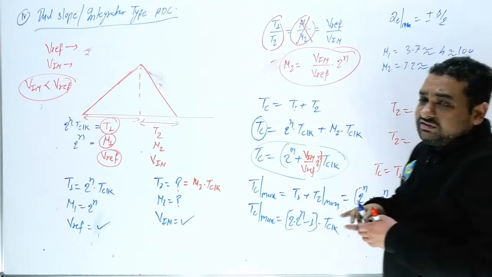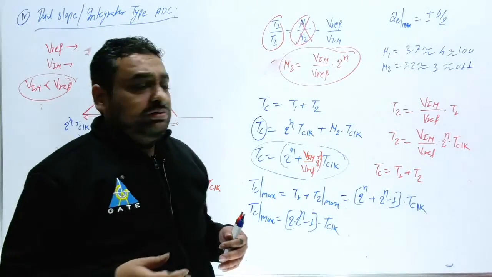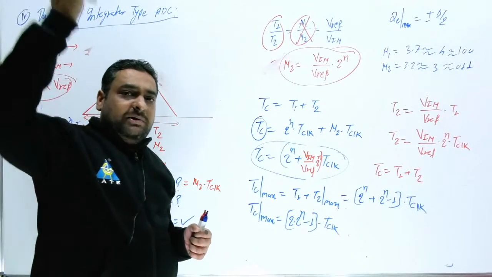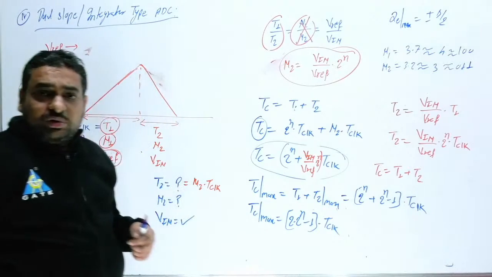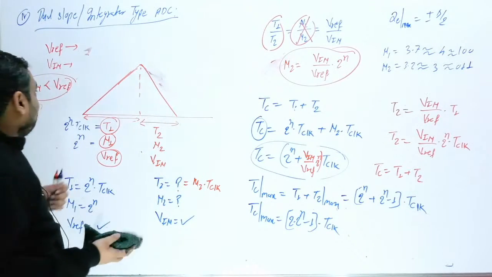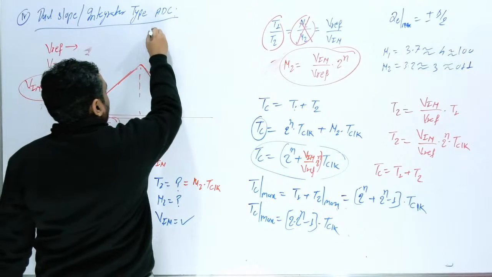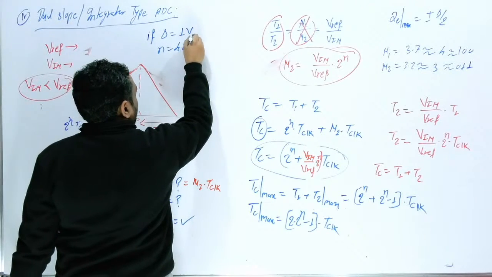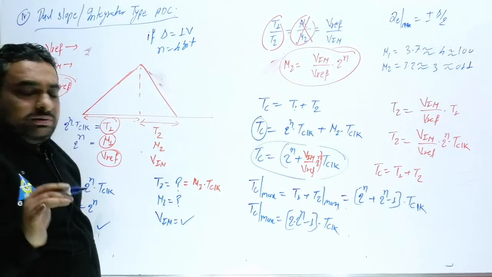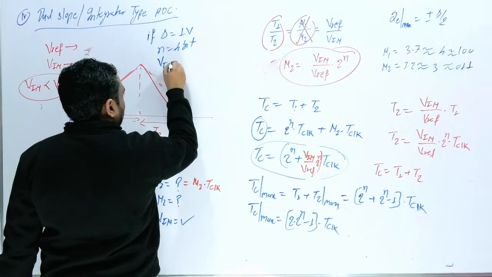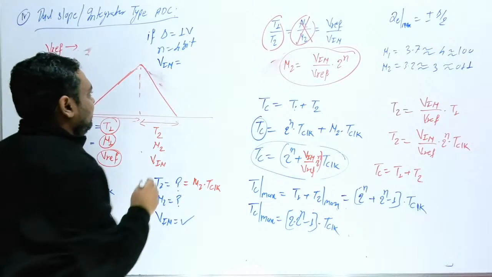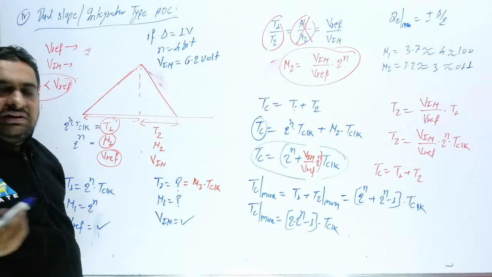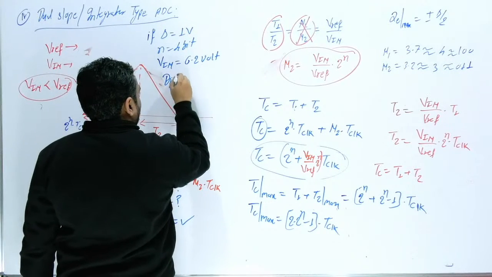Now suppose for example the examiner asks you, sir, what binary value you will get? So at the lower portion it will stop, or at the upper portion it will stop. This is the important point. So how can you find out? Suppose the step size is 1 volt and n is equal to 4 bit, and suppose V in we are getting here is 6.2 volt. Then sir, what will be the binary output? What will be the digital output?